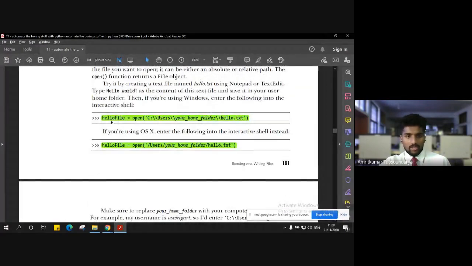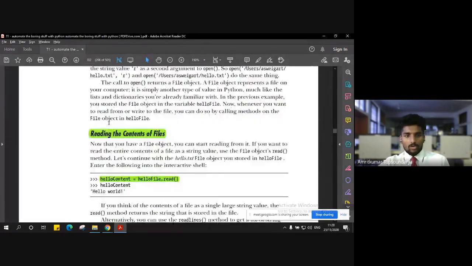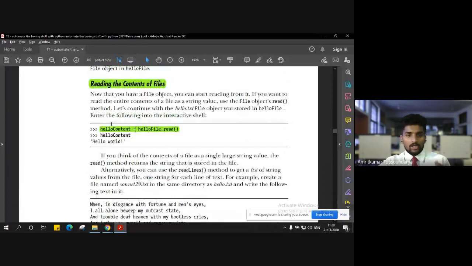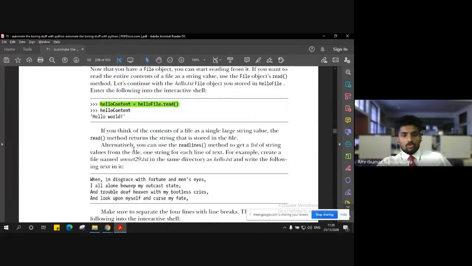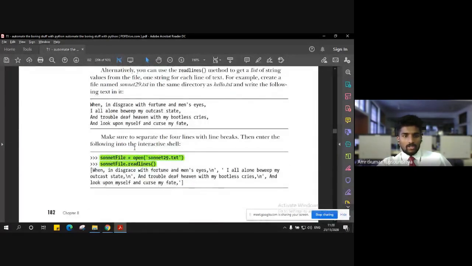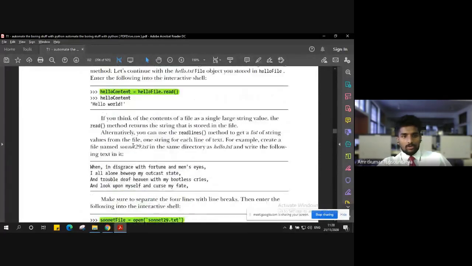So please notice the change in the variable names here. Remember, hello file will contain the file object of the file which is opened, and hello content will have the content of that opened file. So now the variable hello content contains the actual text or the content inside that file, which is, let's say, hello world.